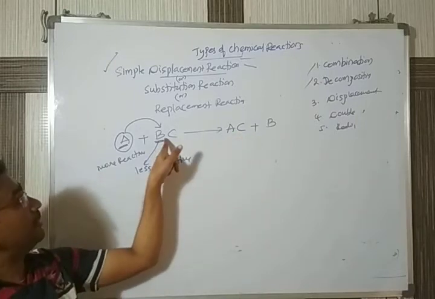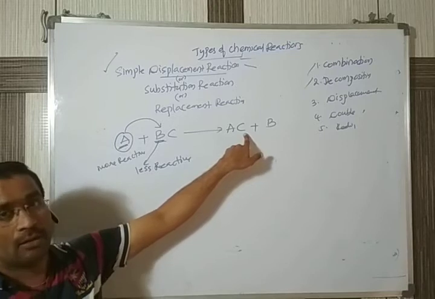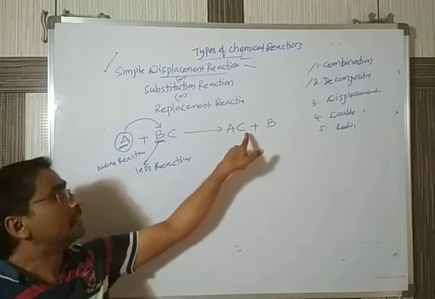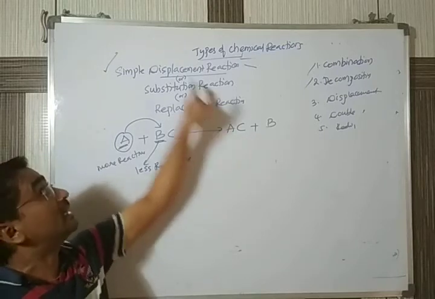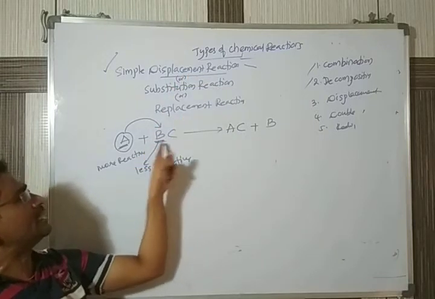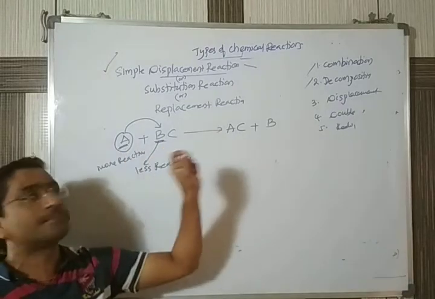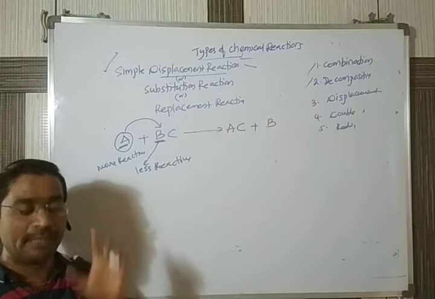If B is removed and replaced by A, it will give a new product called AC. This reaction is called displacement, or replacement. You are replacing the B with the A. That's why it's called replacement or simple displacement reaction.